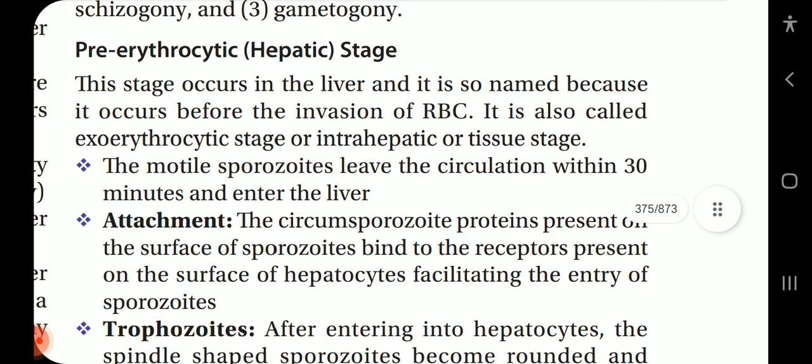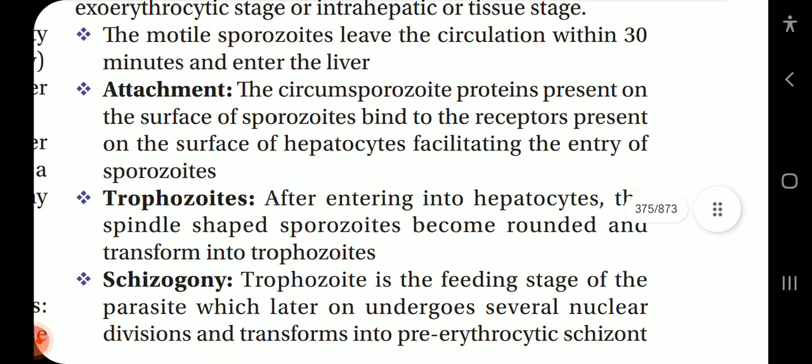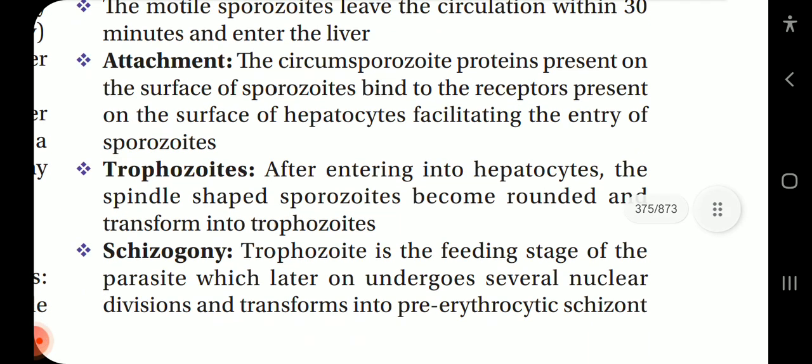Pre-erythrocytic or hepatic stage. Sporozoites leave the circulation within 30 minutes and infect the liver. This stage occurs in the liver and is so named because it occurs before the invasion of RBC. It is also called exoerythrocytic stage or intrahepatic or tissue stage. The motile sporozoites leave the circulation within 30 minutes and enter the liver.